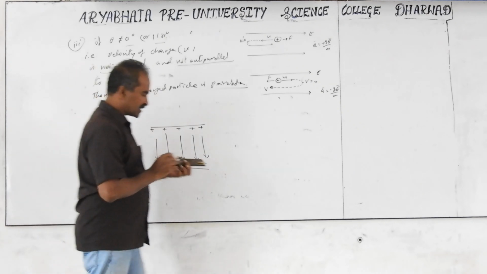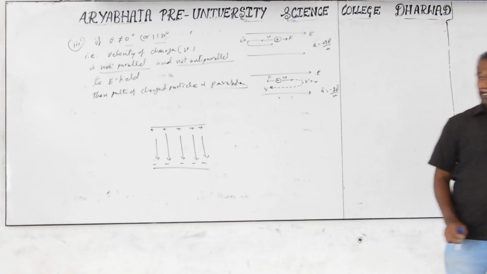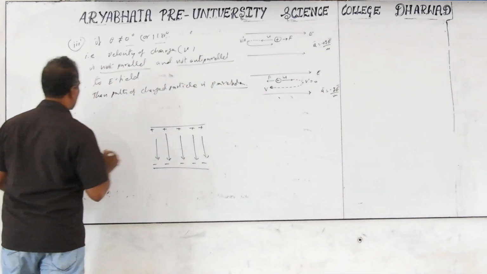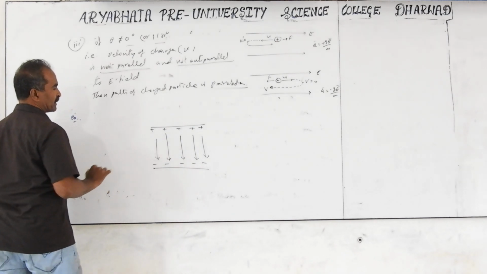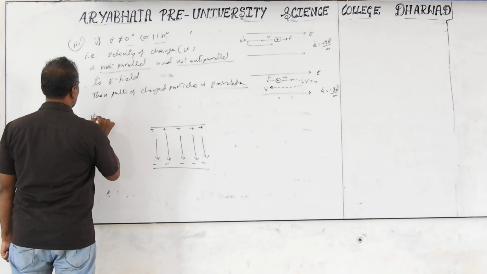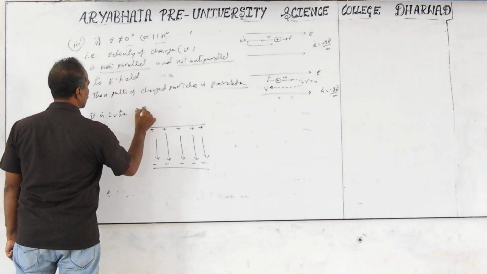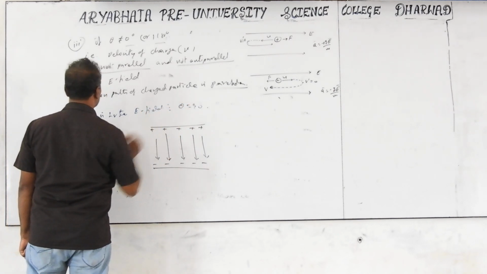Then we project the charged particle into the electric field. I am taking it perpendicular, but that is not necessary; at any other angle it is a parabolic path. So here I am taking an example: a charged particle entering perpendicular to the electric field, so theta is 90 degrees between v and E.